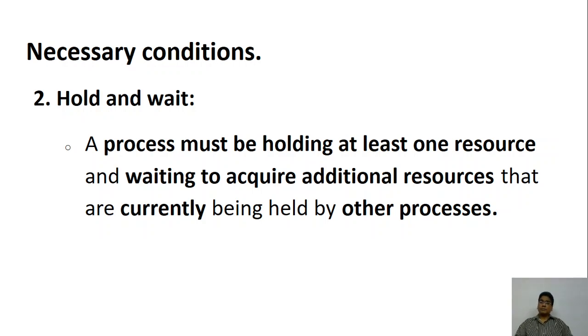That means the process is holding at least one or more resources, and it is waiting to acquire additional resources which are currently being used by the others. So it is holding one resource, at least one, it can hold more than one, and it is expecting others to release it. The first one is mutual exclusion. Second one is it is holding something and it is not able to release this resource, but it is expecting others to release it. That is hold and wait.